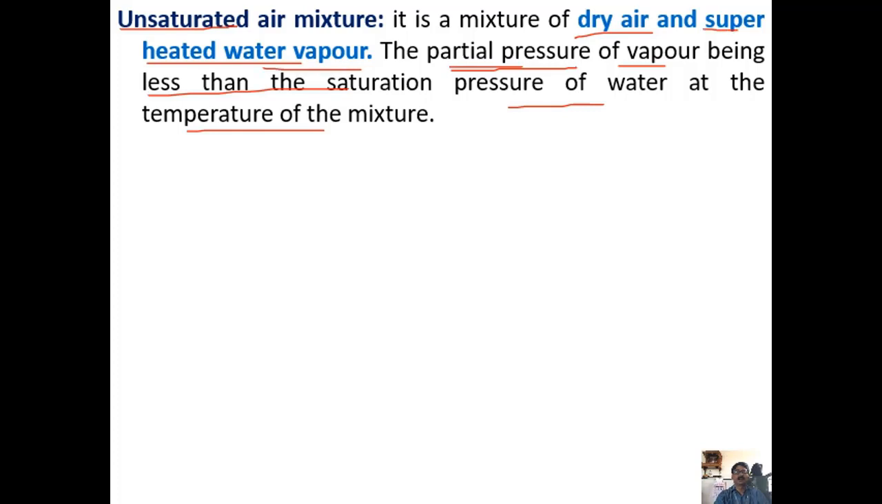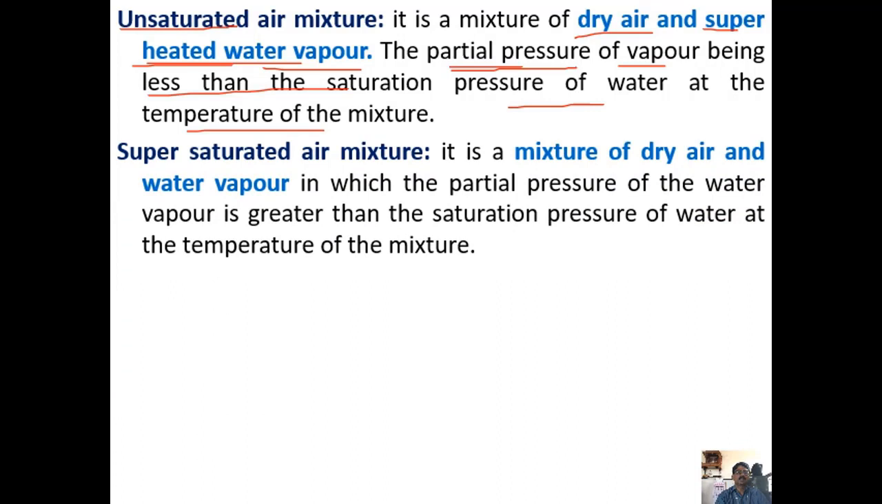So at that partial pressure, it has a certain temperature, but the actual temperature is more, because the saturation pressure is more and the partial pressure is less. That means it is above the saturation temperature. So anything above saturation temperature for vapor is called superheated water vapor.